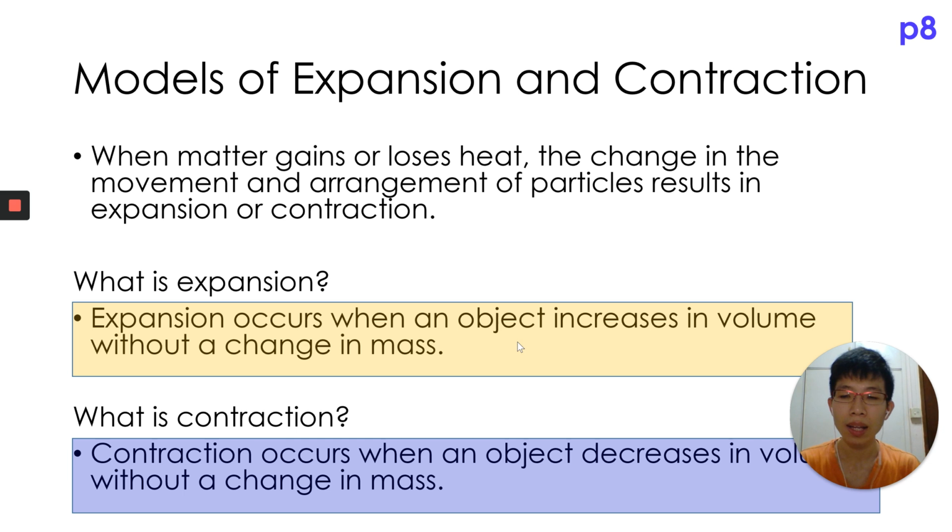people inside. For contraction, think of it like you have a bigger room, and now you decrease in volume, which means you decrease in space. The amount of people inside is still 9 people in a bigger room. Now it reduces to a smaller room with 9 people inside. So this is the meaning of contraction. Contraction occurs when an object decreases in volume without a change in mass.